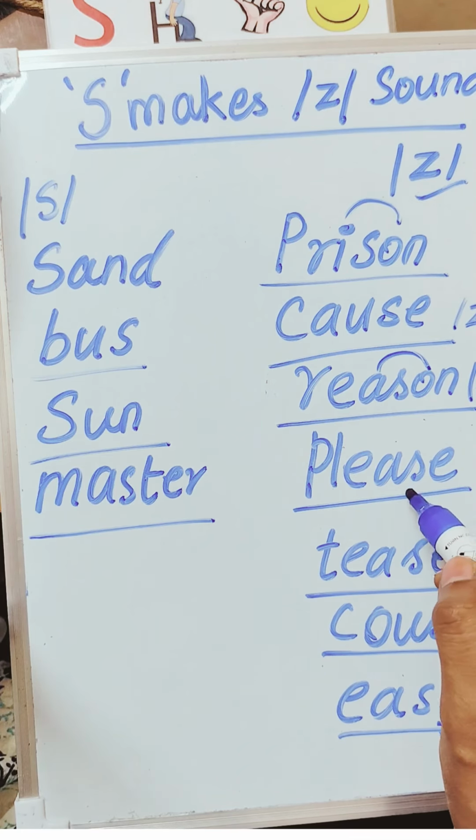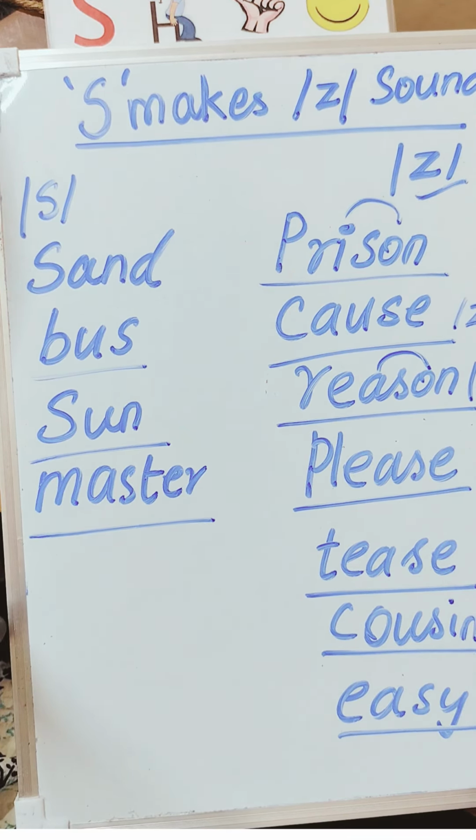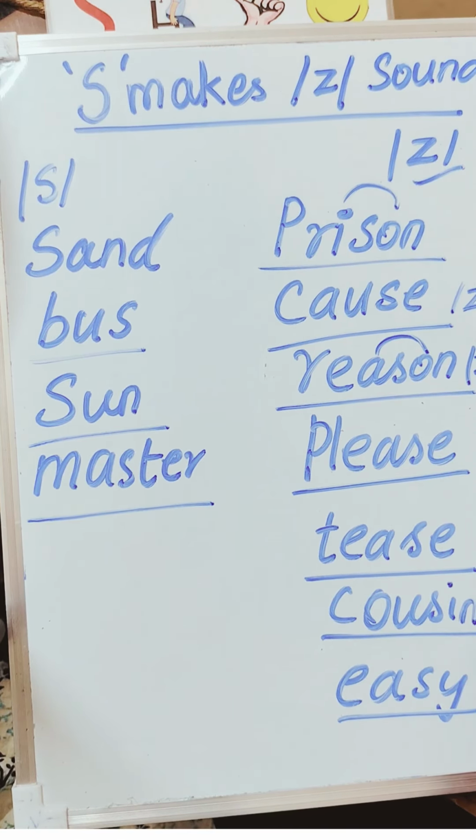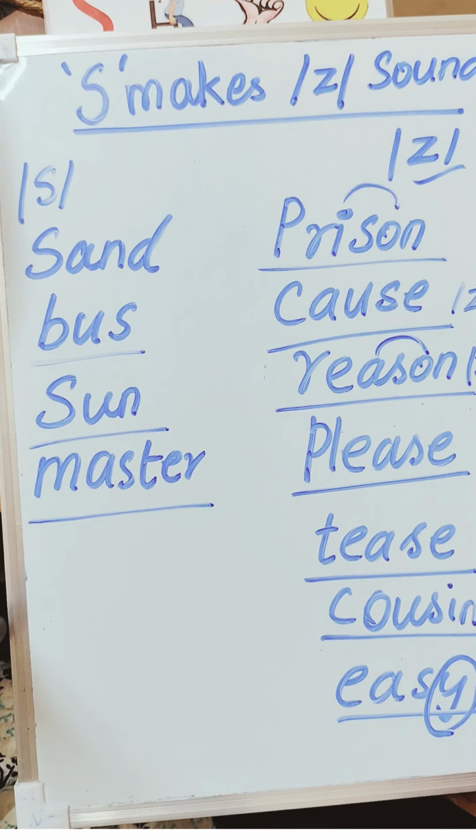Here in please, S makes the sound Z. Here in tease, S makes the sound Z. In cousin, Z. In easy, Z. Here we are taking Y as a silent vowel. Hope you understand the concept.